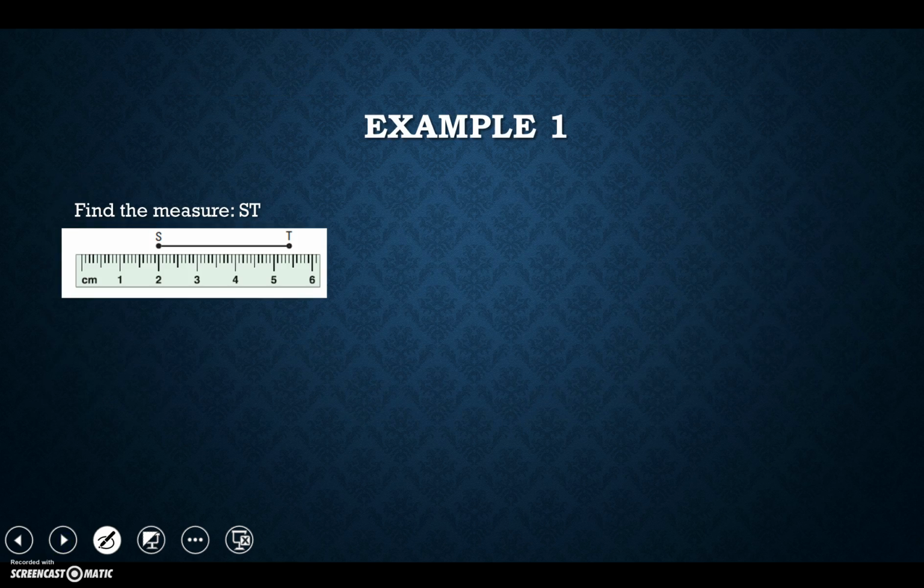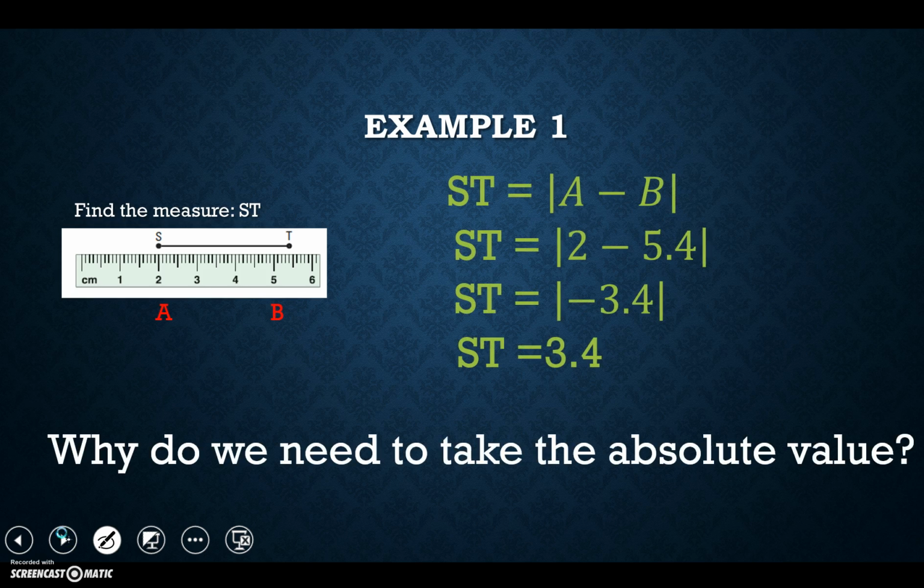So let's look at a couple of examples using those two things. I want to find the measure of S to T. I have taken ST and put it right up against a ruler, and I'm going to try to find its length. We discussed already that ST is the absolute value of A minus B, or little a minus little b, or whatever you want to call it. A is located here at 2, and B, which I'm sorry, should be a little bit farther over, is about 5.4. So now I'm going to do the absolute value of 2 minus 5.4. I'm substituting those values in. When I subtract them, I get negative 3.4. When I take the absolute value, I get a positive 3.4.